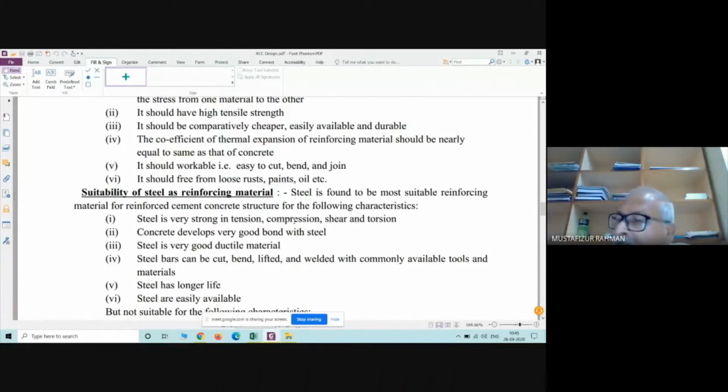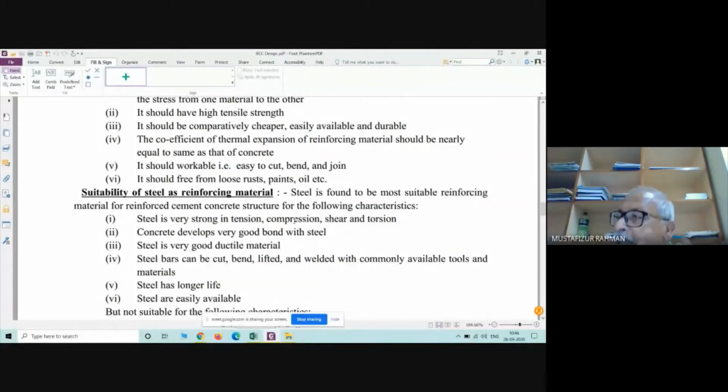An example of ductility is very simple. If you take a gamusa or a rumal, a handkerchief, hold it at the two opposite ends and pull it, after applying some force, beyond some force, the handkerchief will gradually tear.